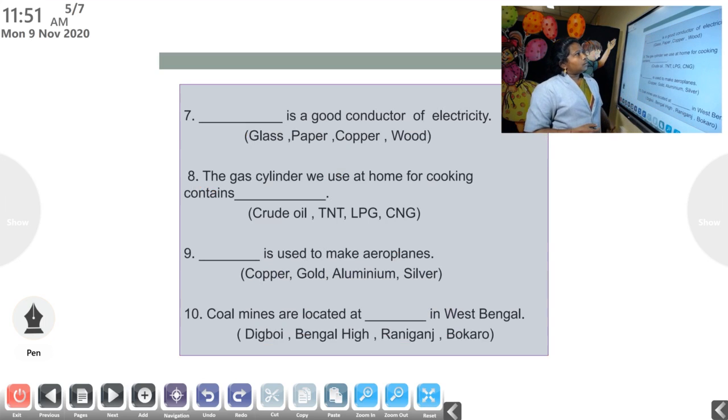Now, next question. Dash is a good conductor of electricity. That we already studied. It is copper.